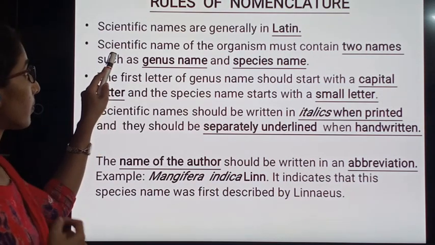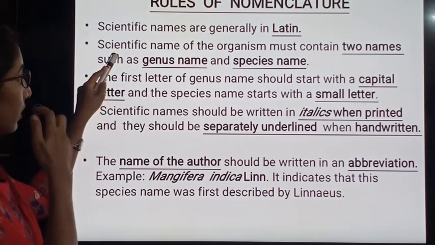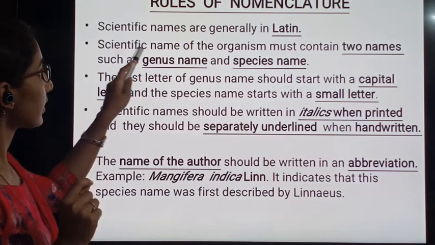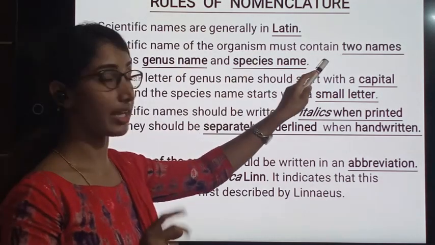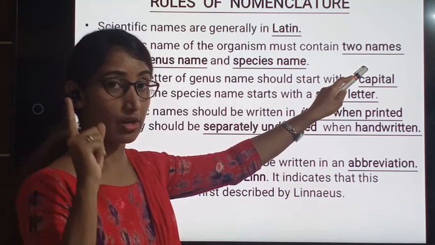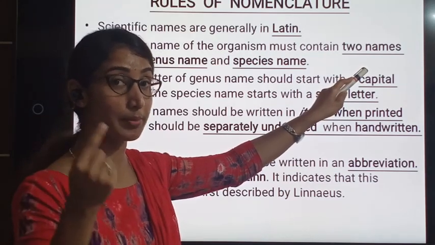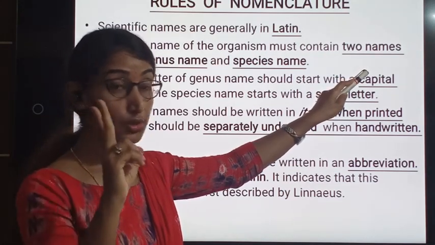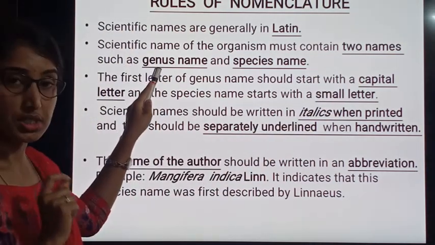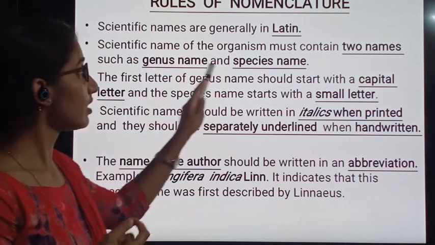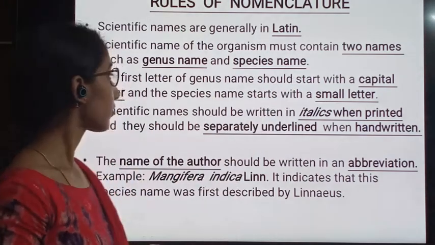The second rule is that the scientific name of the organism must contain two names. We called it binomial nomenclature before. We are using two names. Which are those two names? Genus name as well as species name.